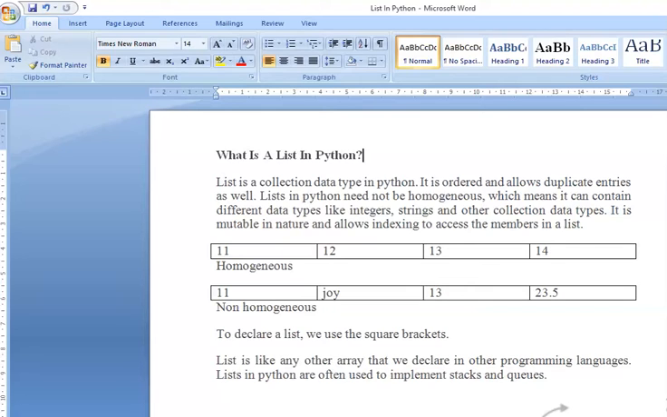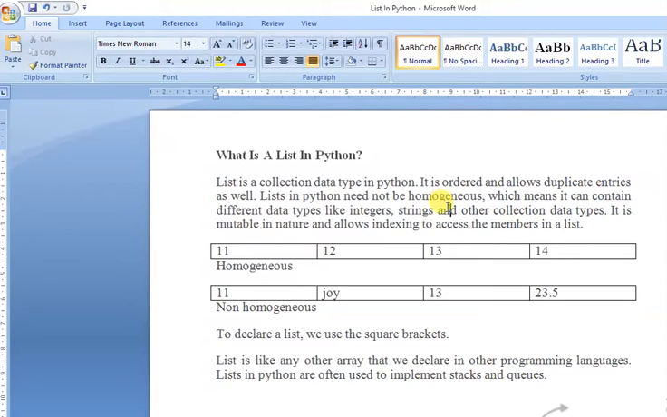Okay, hello student. Now we are going to learn the list in Python. Now what is a Python list? A list is a collection data type in Python. It is ordered and allows duplicate entries.